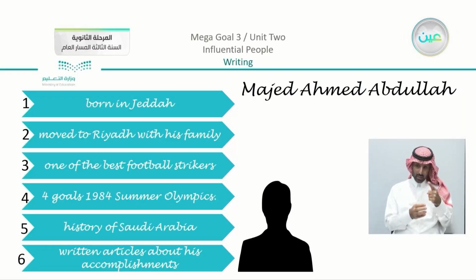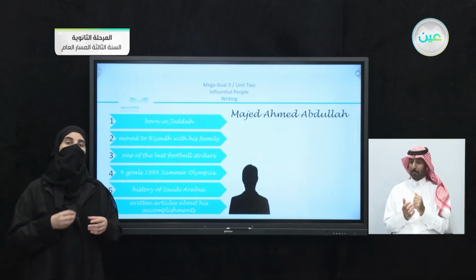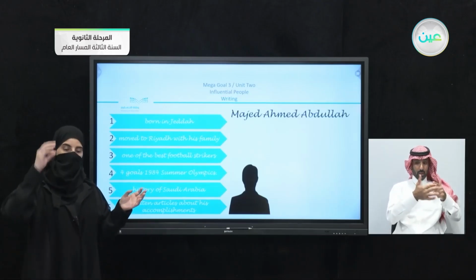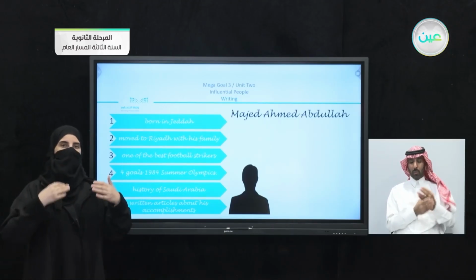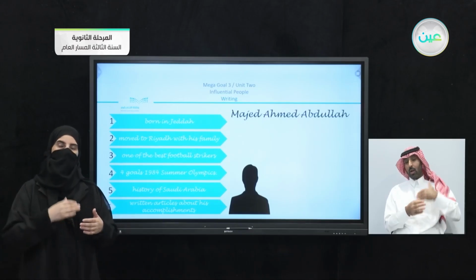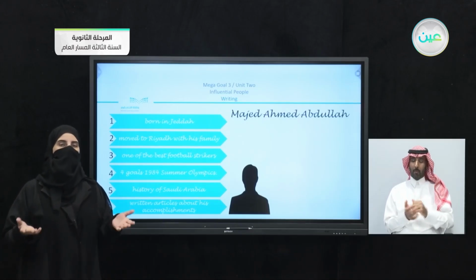Now you can see from the first one, number 1, born in Jeddah. We have number 2, moved to Riyadh with his family. We have number 3, one of the best football strikers. We have number 4, 4 goals, 1984 Summer Olympics. Number 5, history of Saudi Arabia. And number 6, written articles about his accomplishments. Now, without reading the paragraph, you realize from the timeline here that the points are written in chronological order. He was born, he moved, after that he started his career, until we have the final, that we have articles that are written about him.